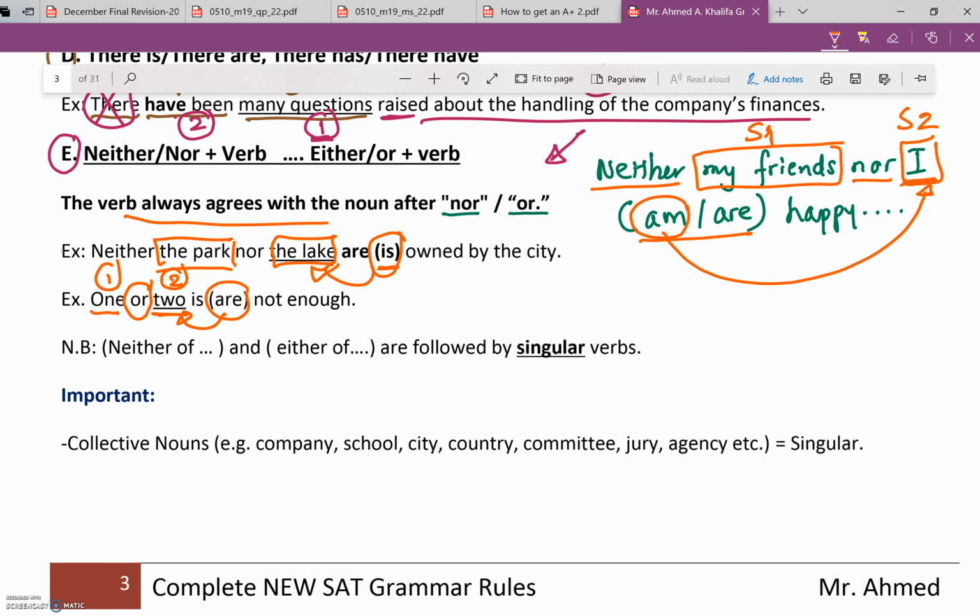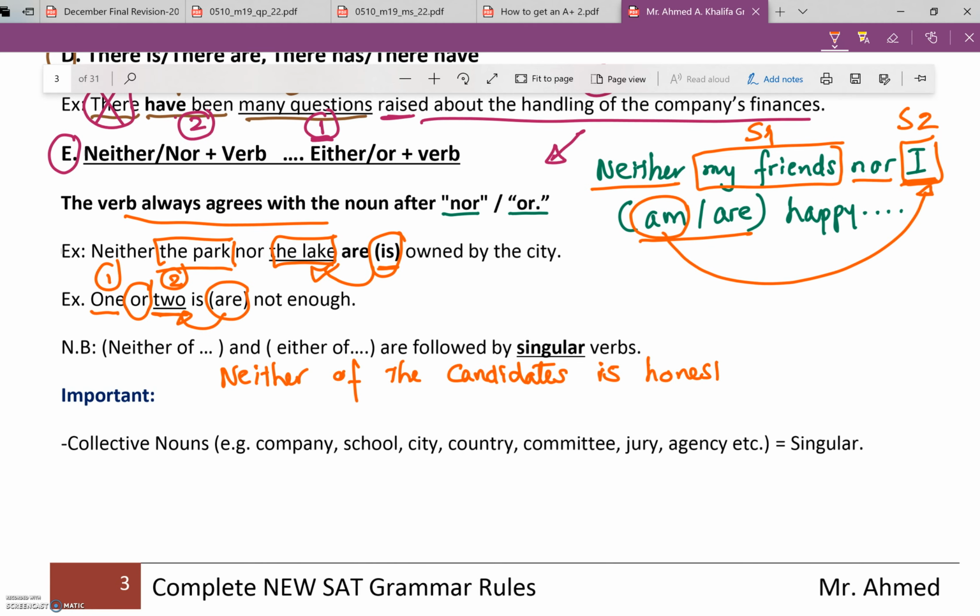But this rule is a bit different, okay? Neither of and either of are followed by singular verbs. What do you mean, teacher? Simply when I say neither of the candidates, here I'm not talking about neither nor or either or. Neither of the candidates, okay, is honest, for example.